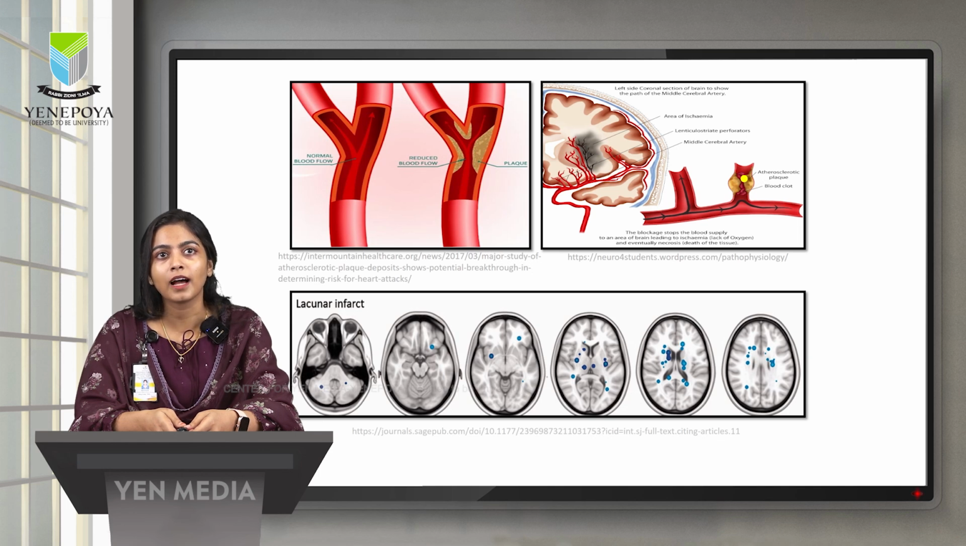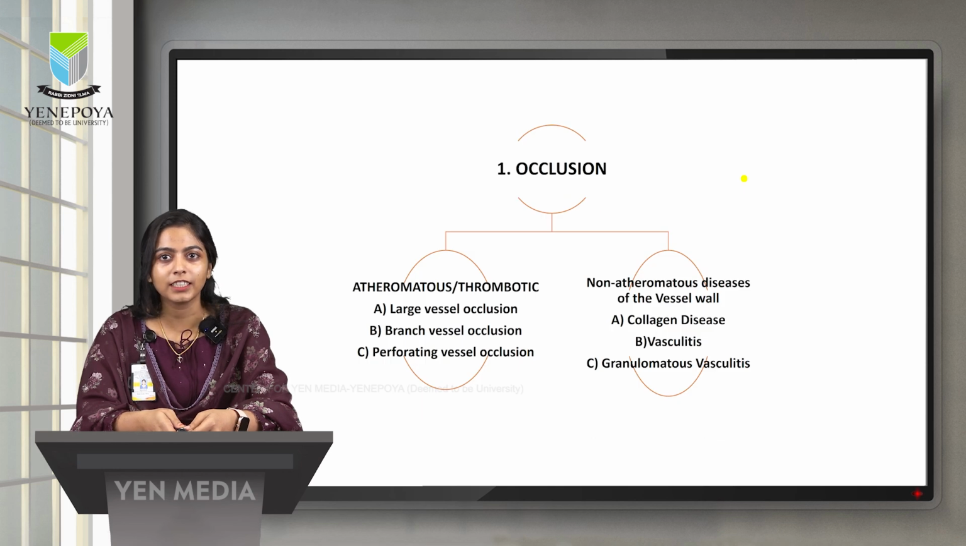The first picture is the example for large vessel, and the example is the carotid artery, where you can see the occlusion by blood clot as well as fatty deposits in the carotid artery, which is present in the neck region. The second picture denotes the branch vessel occlusion, for example the middle cerebral artery. You can see a sclerotic plaque as well as the blood clot in the branching vessel. The third picture is the example for perforating, which is lacunar. As explained before, there are some holes in the brain MRI scan. When it comes to non-atheromatous diseases, the examples are collagen disease, vasculitis, and granulomatous vasculitis.